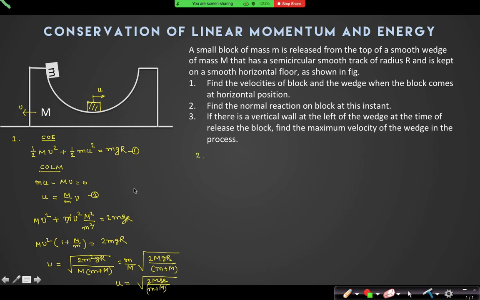Have you done the second part? The second question says, find the normal reaction of the block at this instant. For the second part, I am getting mg into 1 plus 2 capital M by m plus M. Okay, let's check. When it comes to the lowest position, with respect to the wedge, can I draw the free body diagram of the block?